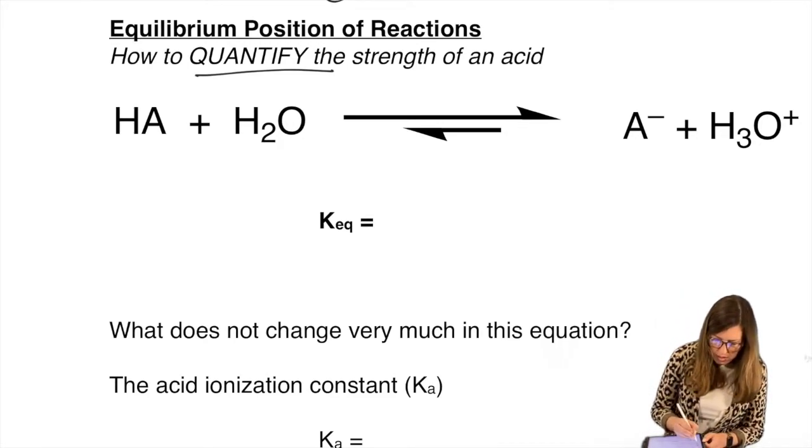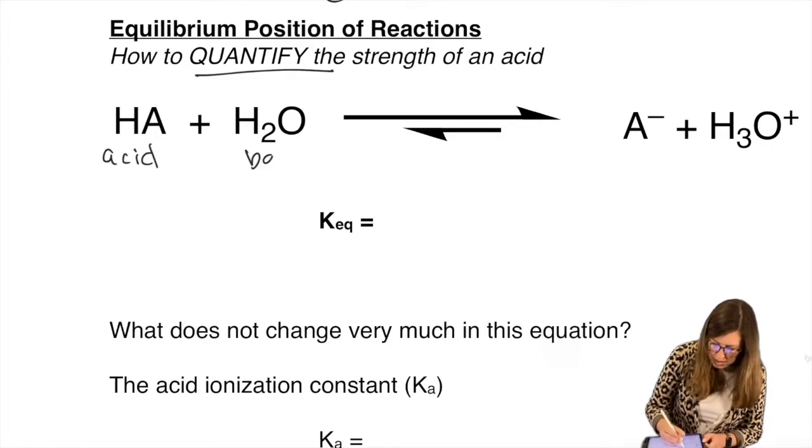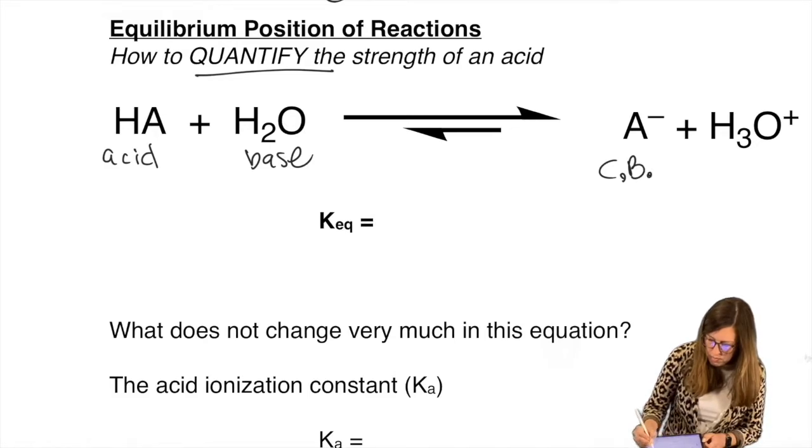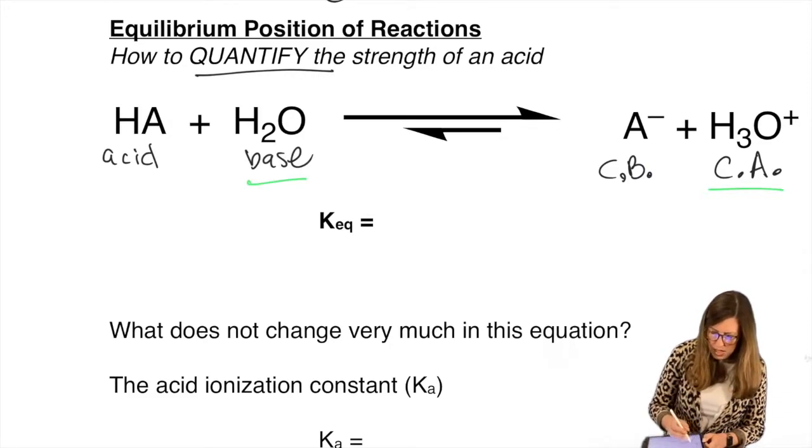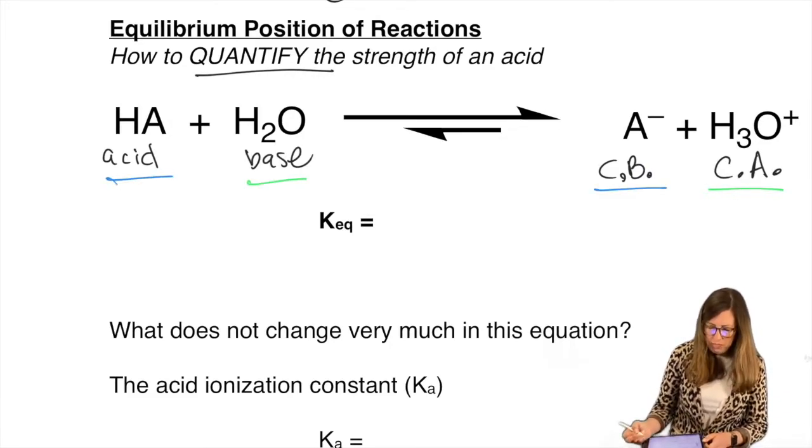So let's label this. Acid, base, conjugate base, conjugate acid. So these are partners. The base has a conjugate acid, the acid has a conjugate base.